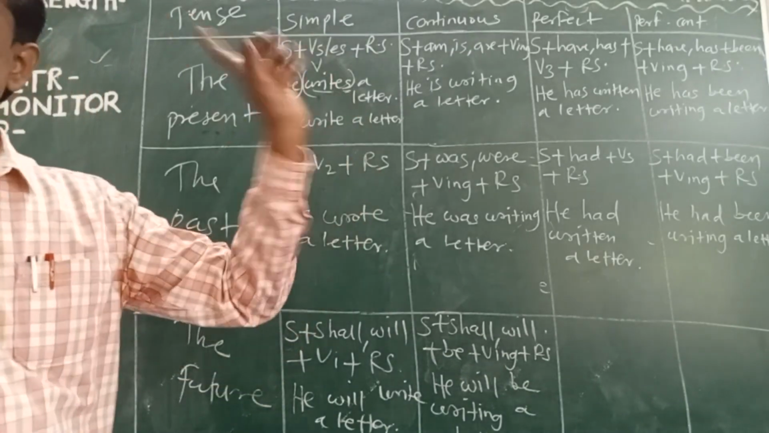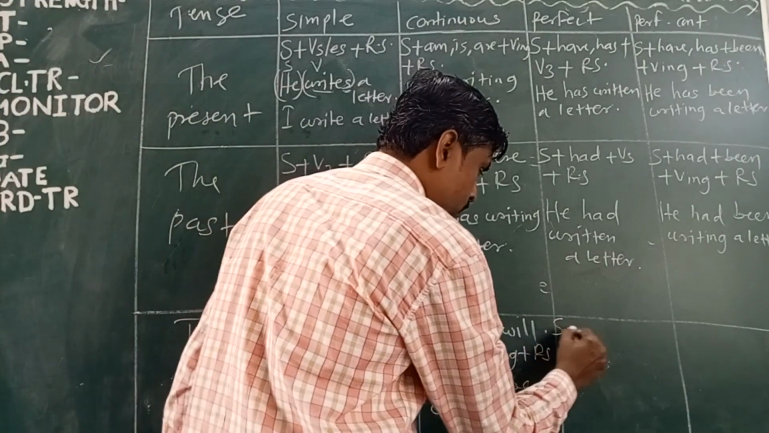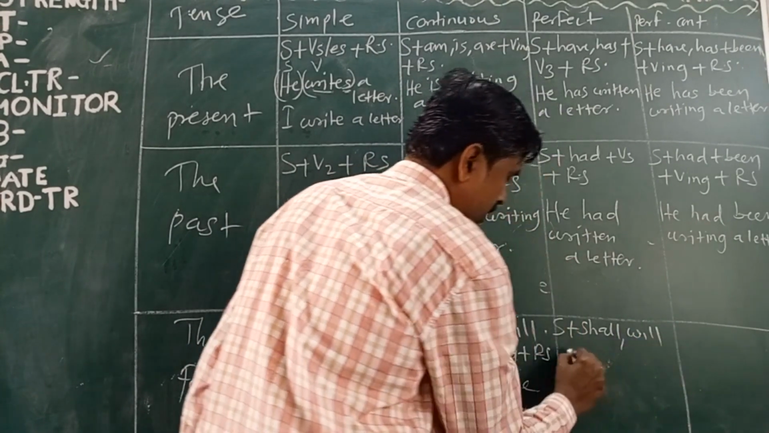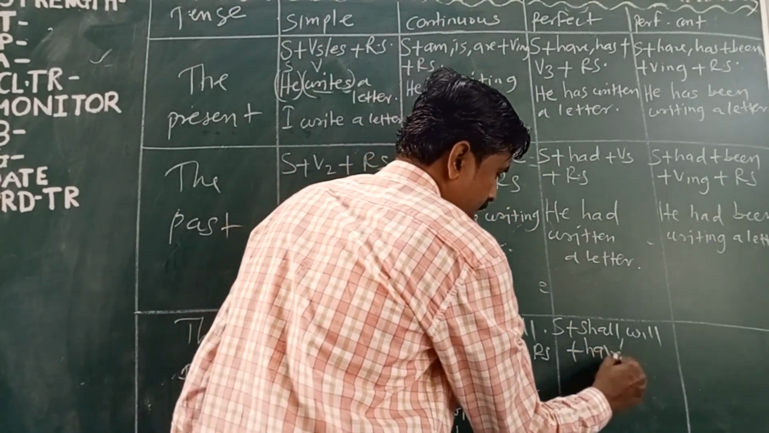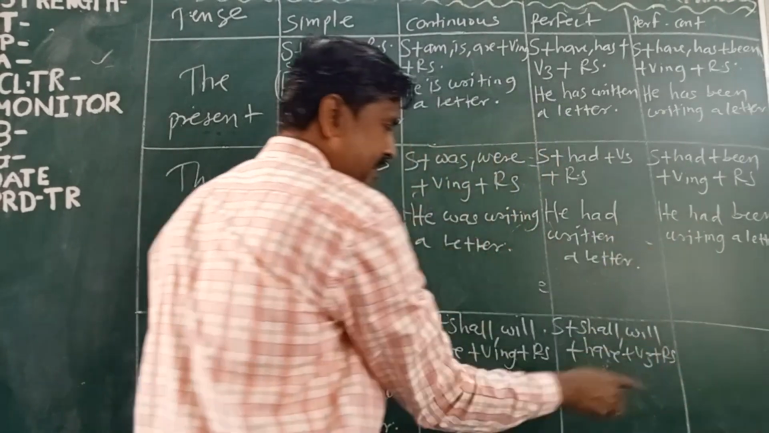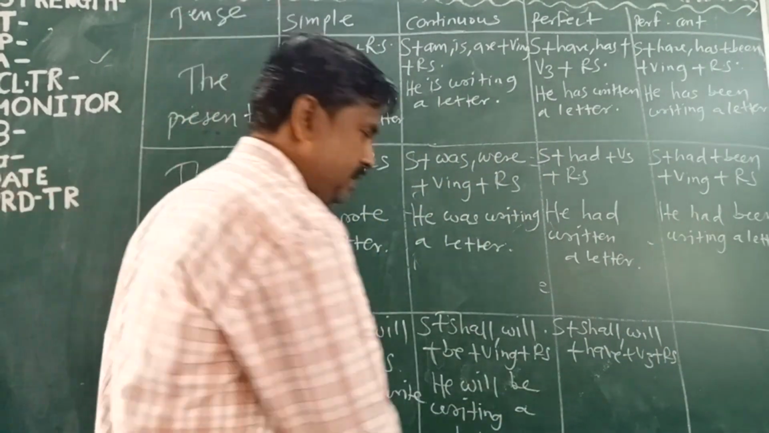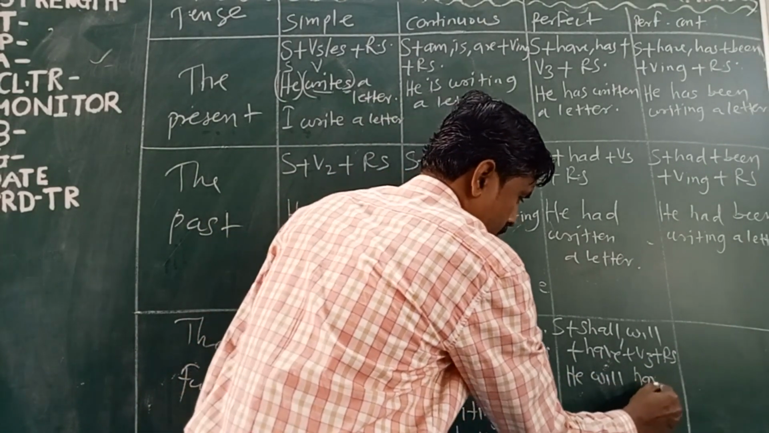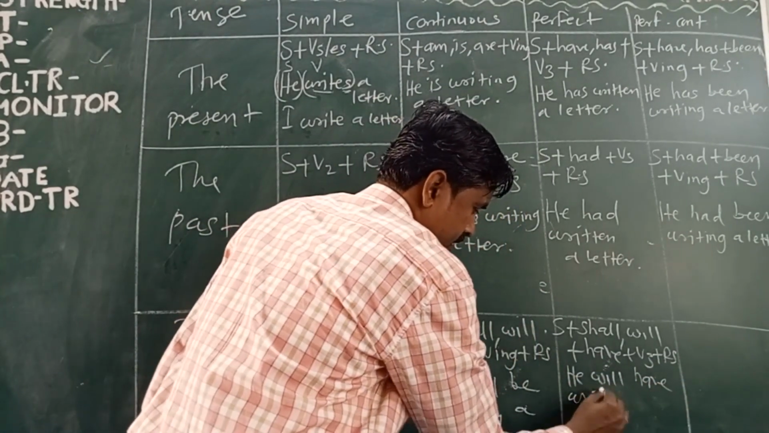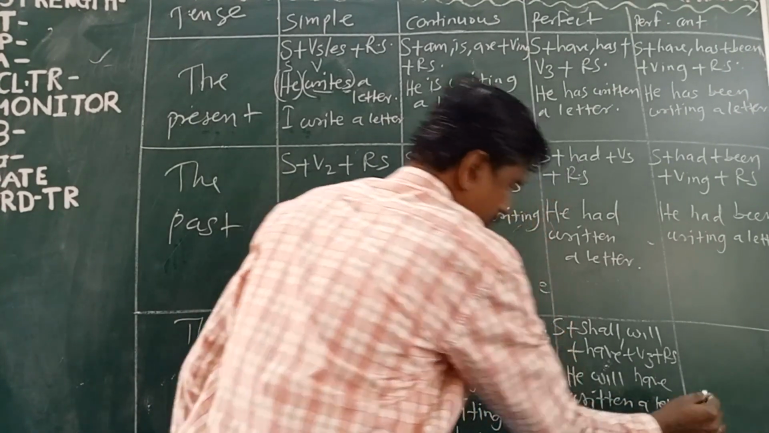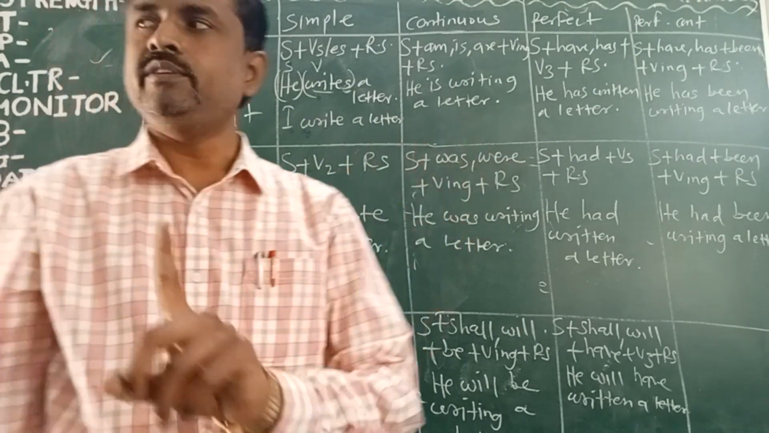Now, the future perfect tense. Subject plus shall, will, plus have, plus V3, plus rest of the sentence. This sentence you can write here. Convert it. He will have written a letter. This is the future perfect tense.